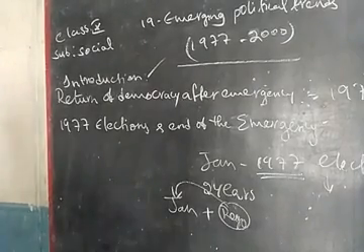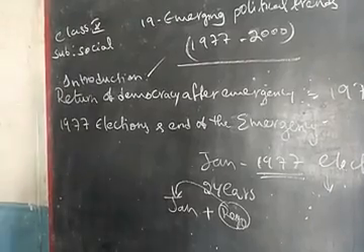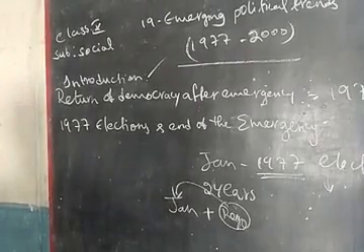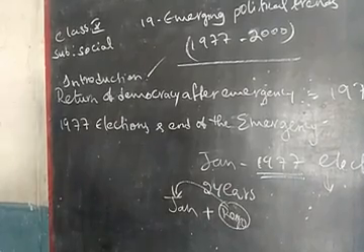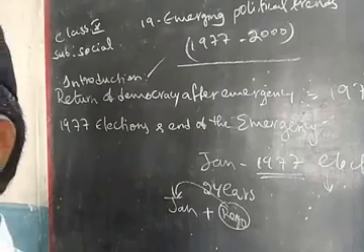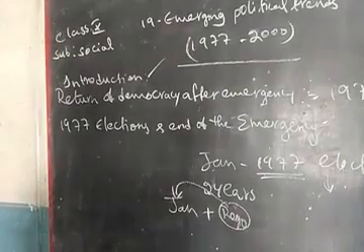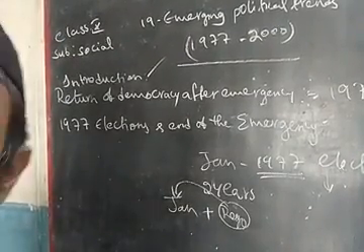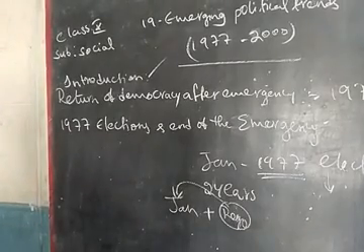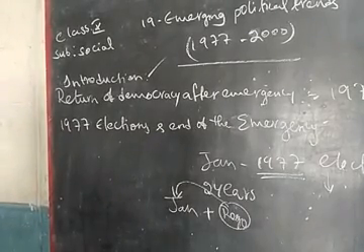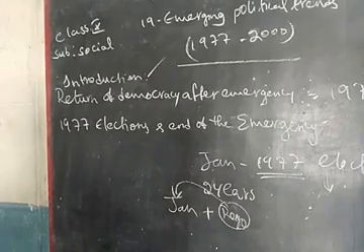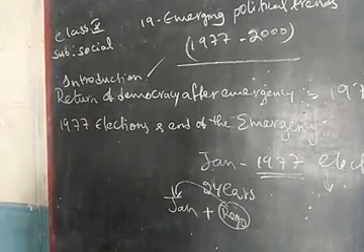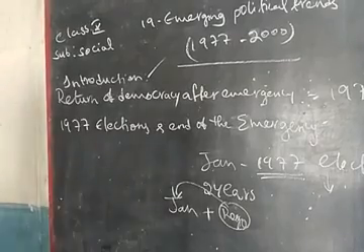So it was a yes. The year 1977 was historic for the Congress party. Why? Because in 1977, for the first time, the Congress party was defeated in the general elections, and Neelam Sanjeeva Reddy was the elected Speaker for the sixth Lok Sabha elections.